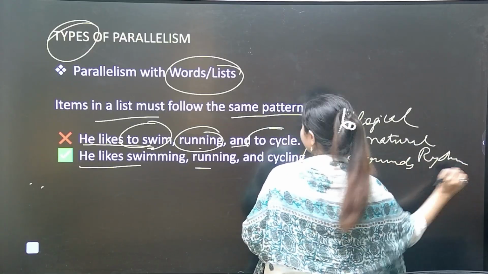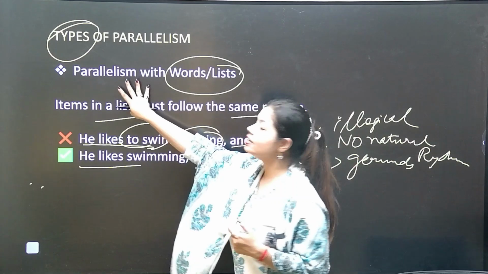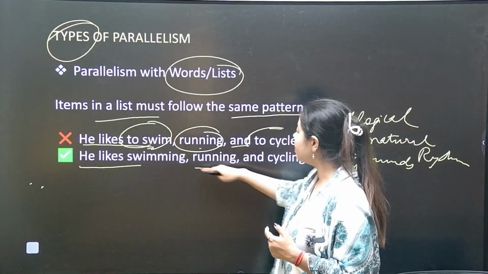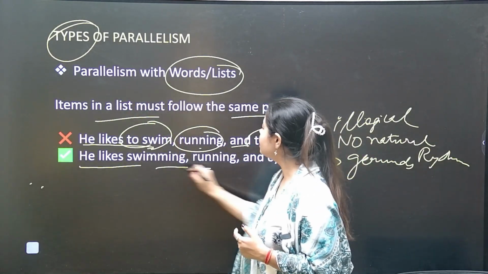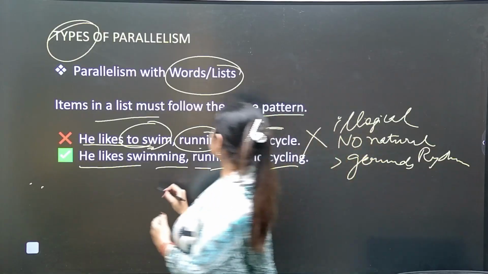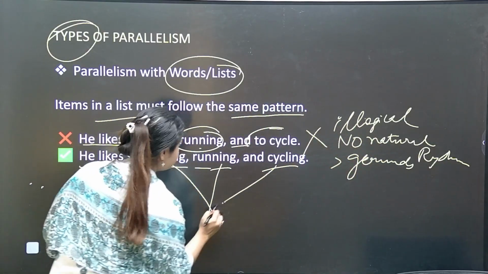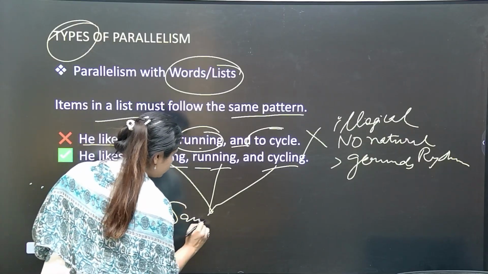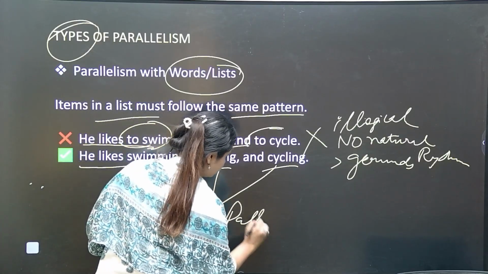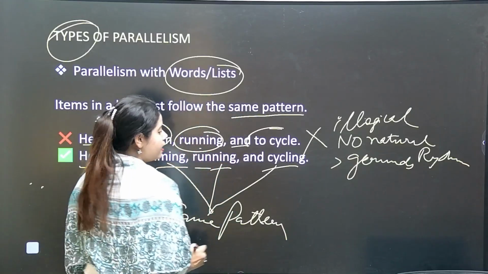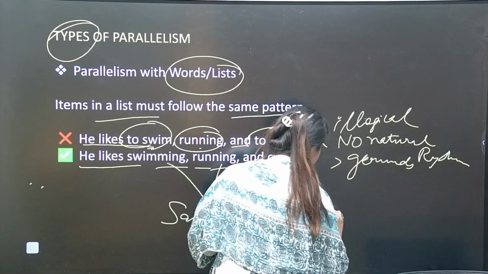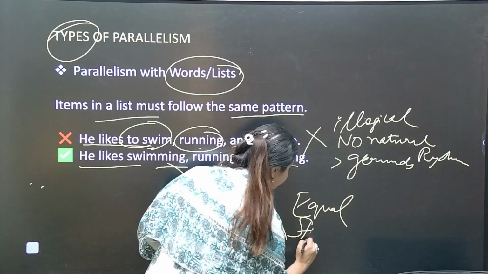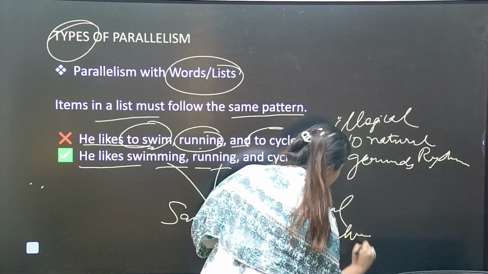No natural rhythm. Yes or no? So parallelism means that whatever we are putting in the sentence should be the same pattern. Okay. Now all these three words, swimming, running, cycling, all the gerunds are in the same pattern. Yes or no? Same pattern? Yes. Equal structure, giving the statement an equal structure.